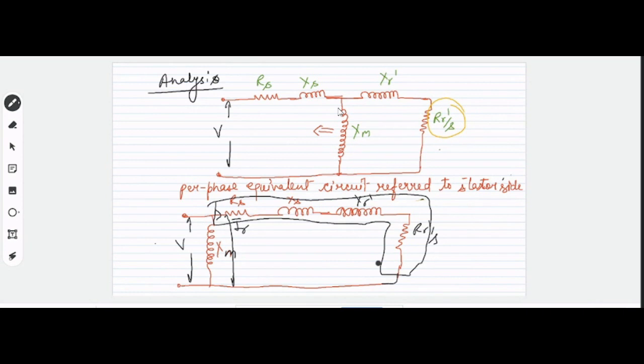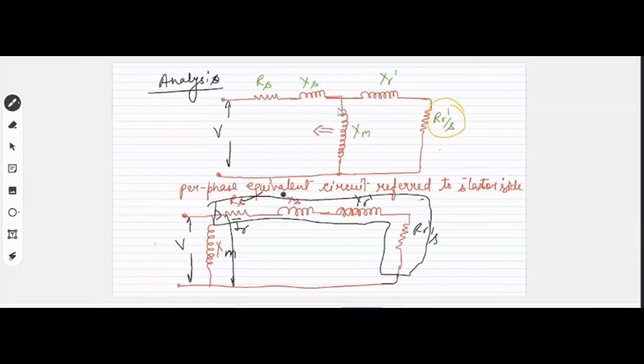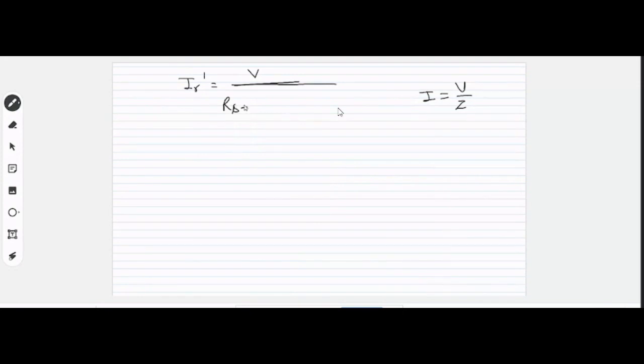Yes or no? Yes sir. So IR will be equals to V divided by the impedance. How much is the impedance? These two resistances are in series and these two reactances are in series. So can we write the total impedance as RS plus RR dash by S plus J times XS plus XR dash? Can we denote it this way? Yes sir. The total impedance. So obviously this will be the value of the current that will be flowing in the rotor circuit, right?